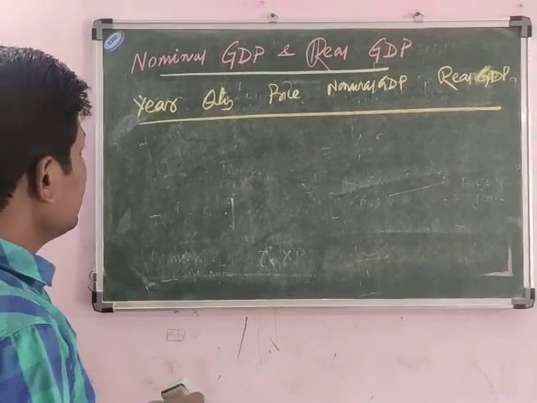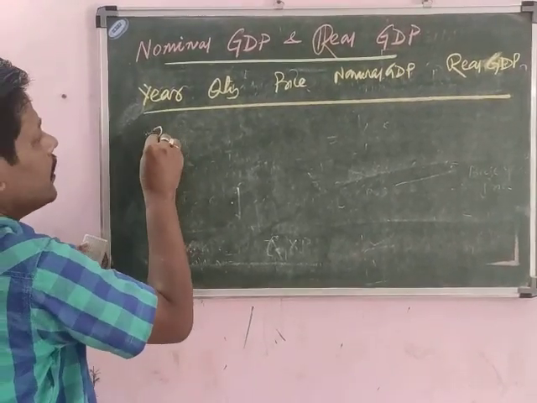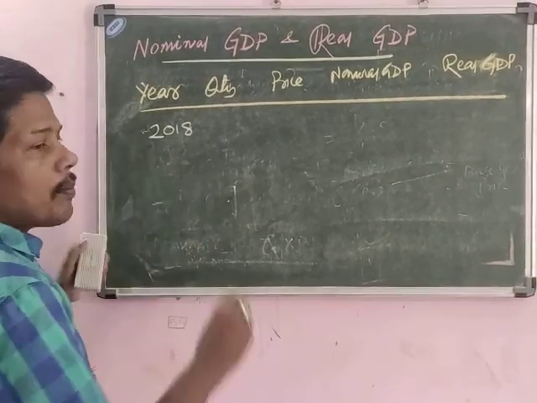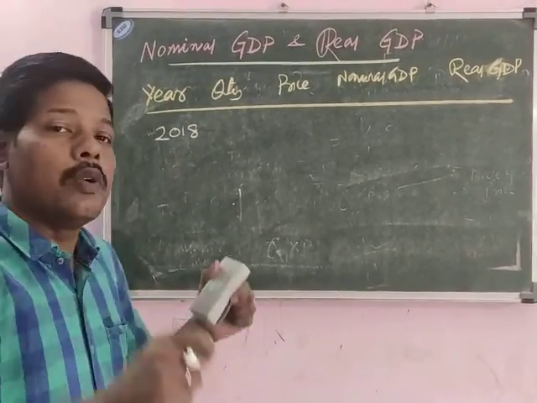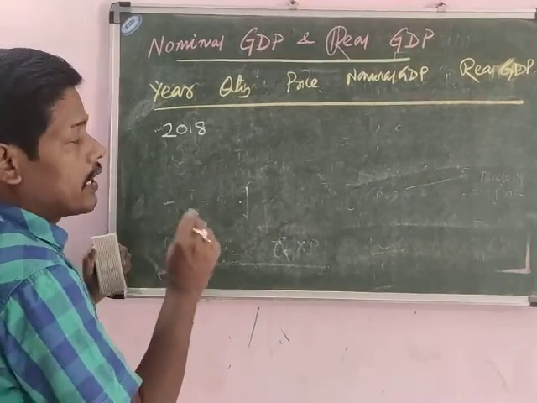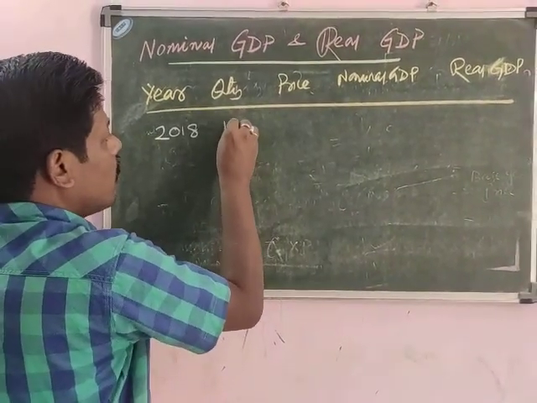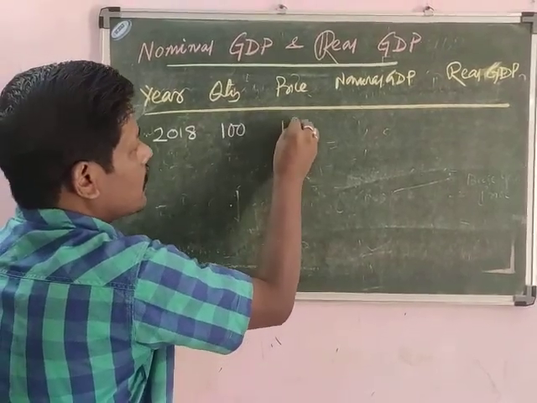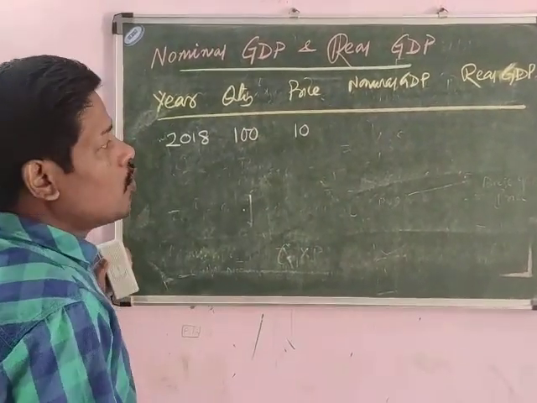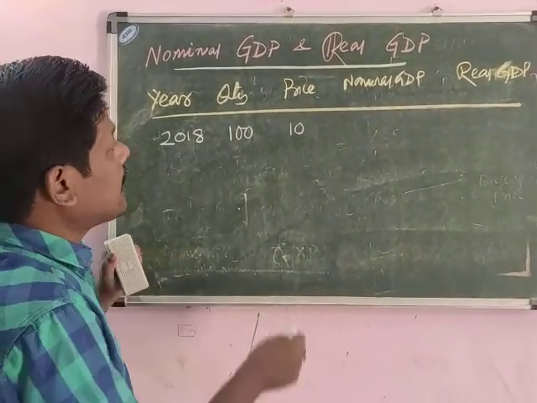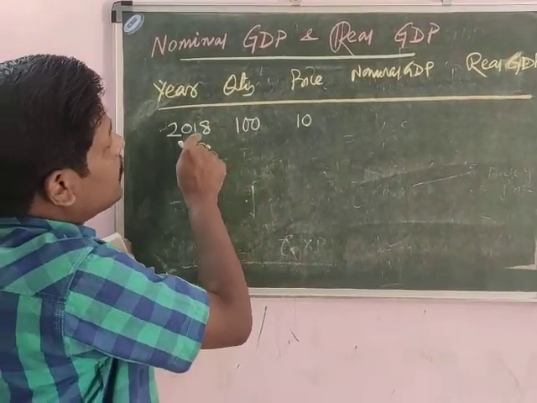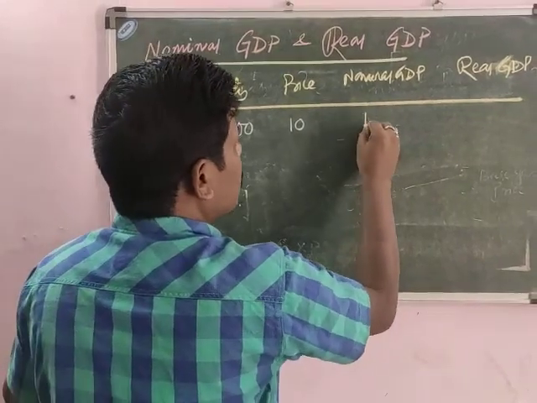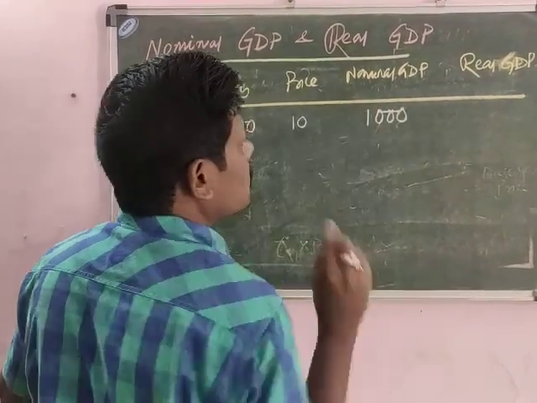Let's now see the year 2018. We are taking one year, 2018, and the quantity. Suppose the country is producing only one good, that is bread, and it is able to produce 100 units of bread. Then the price, let's say per unit, is 10. Then the nominal GDP will be how much? As I have told, the quantity of 2018 multiplied with price of 2018. So that will be equal to 1000.